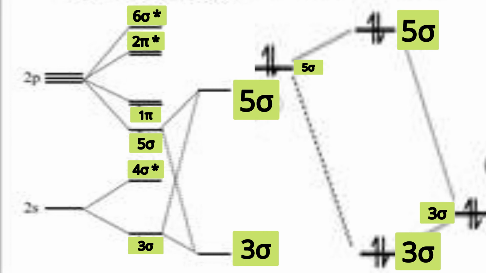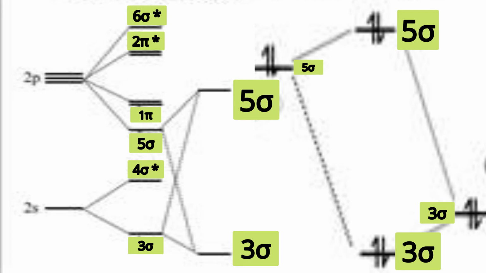Now see here. On the extreme left side, the 2s and 2p orbitals of one of the nitrogen atoms are represented. Afterwards, the set of molecular orbitals from 3 sigma to 6 sigma star are represented. But see the way of arrangement. It is by the simple logic of molecular orbital theory.